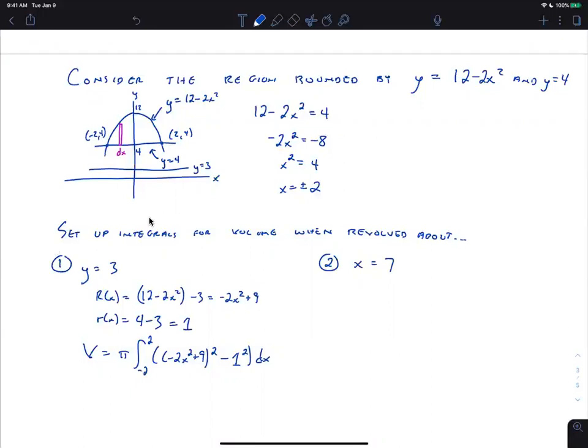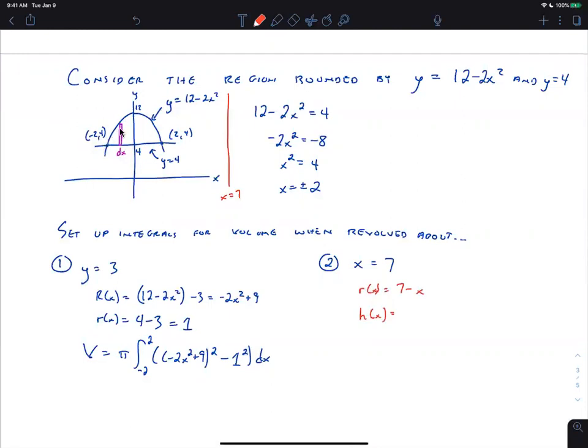So x equals 7 is a vertical line to the right of the region. That's now the shell method. So we get r and h. R is the distance from the rectangle to the line. That's a horizontal distance. So we take the right x minus the left x. That's 7 minus x.